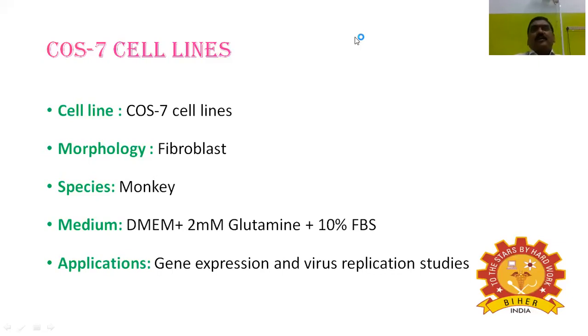The cell name is COS7 cell lines. The morphology of COS7 is fibroblast. The species is monkey. Medium: DMEM plus 2 millimolar glutamine plus 10% FBS. Applications: something that differs from some other media. So applications of COS7 cell lines, the gene.